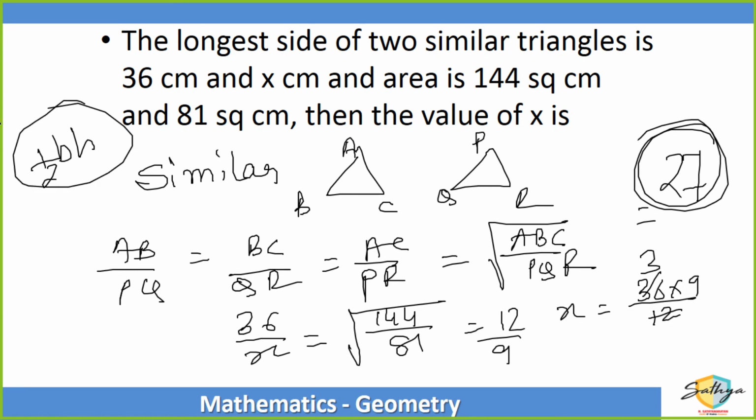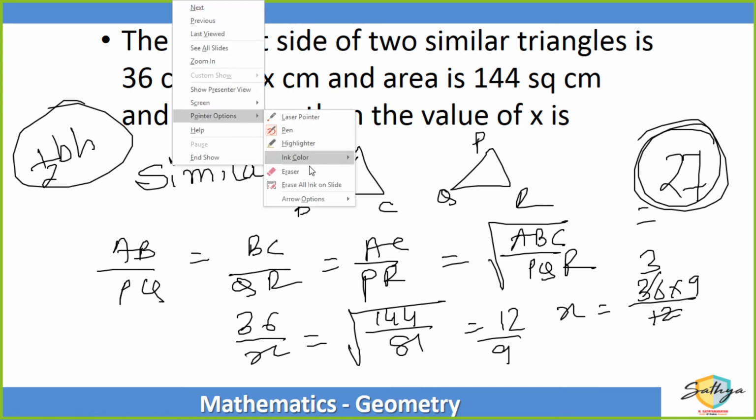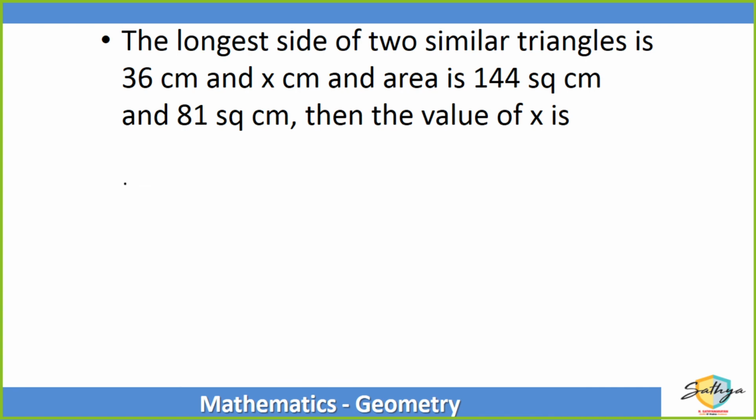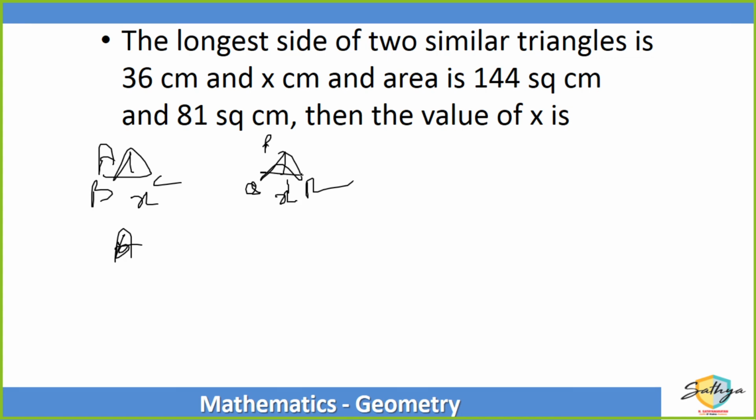Now, Namra, the logic behind this rule is pretty simple. See, supposing now let us take the two triangles ABC and PQR. So let us say the base is x and x dash, height ka bhi proportion same hoga, h and h dash. So let us say x upon x dash is equal to m, and h upon h dash will also be the same ratio m.